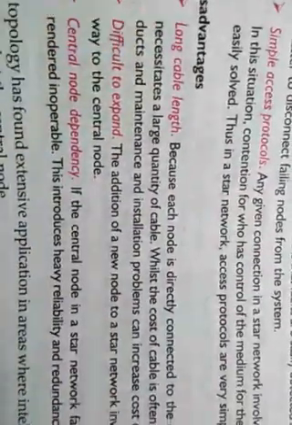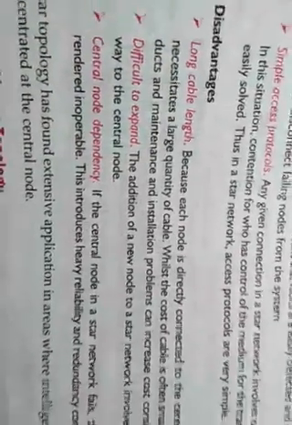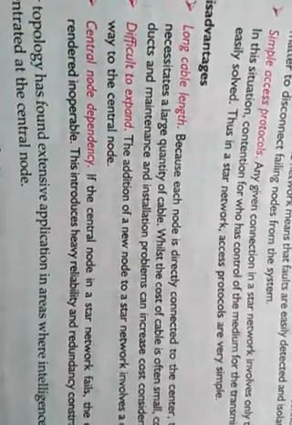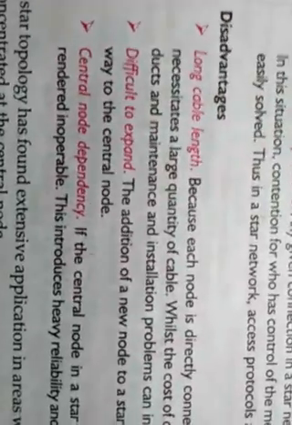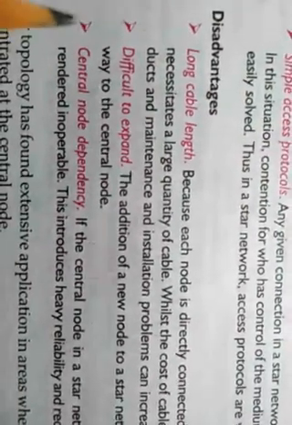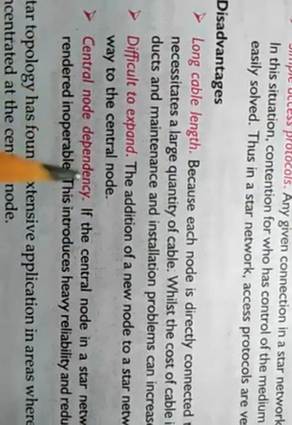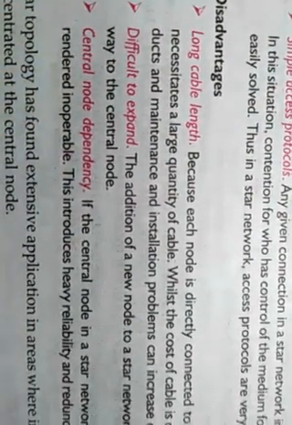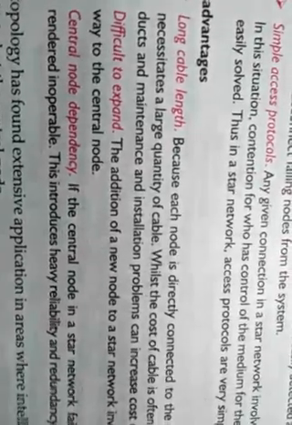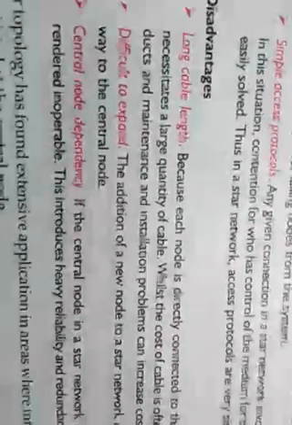The disadvantages are long cable length and difficulty to extend because the switch and hub come in the market with a fixed number of connections, and everything depends on the central node. If the server and the switch fail in this topology, the whole network will be down.